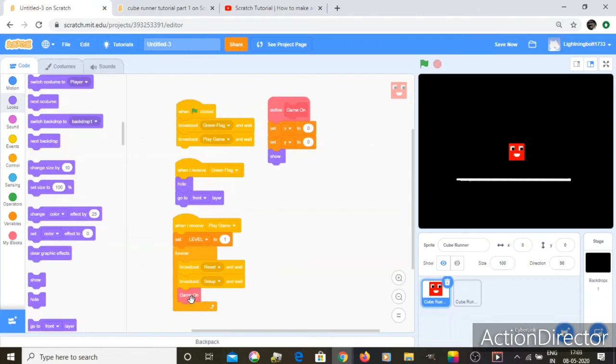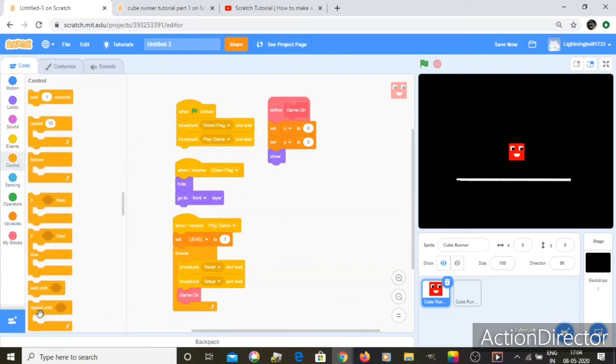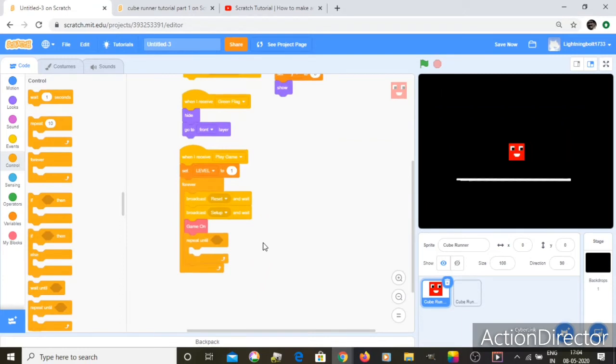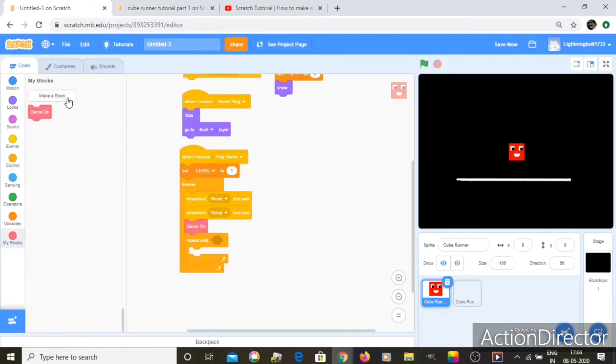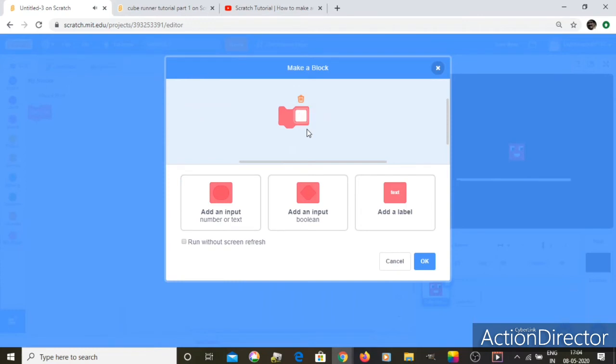And let's go back to our when I receive play games script, and let's go to Control, repeat until. And for now we don't want to put anything in this small part. Let's just put something between it. So we need another block, so let's make another block and name it tick. So this is the block that checks if something's happening forever.